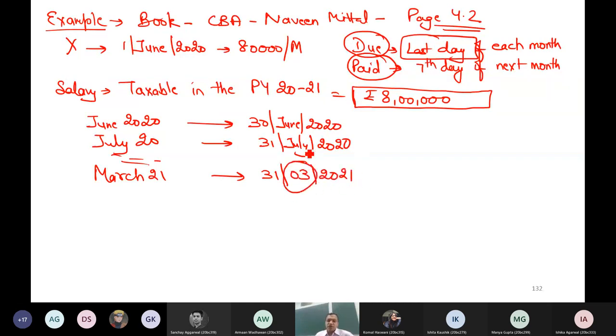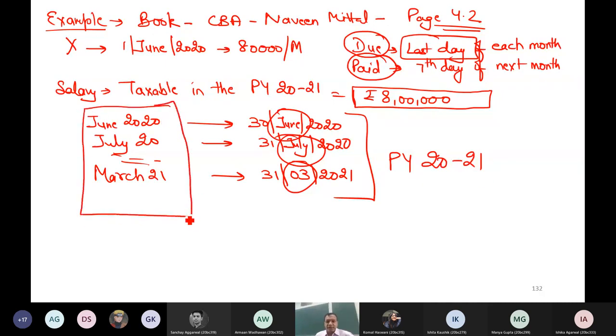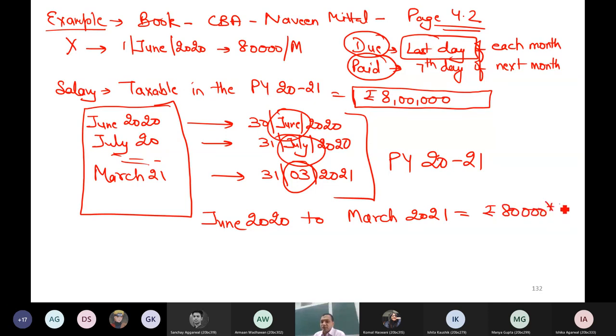So all these months, June to March, are in the previous year 2021. So I can say June 20 till March 21 salary, this period's salary, is taxable in the same year. So it is 80,000 into 10, 8 lakh. Please raise your hand if this concept is clear. Any doubt, please ask.